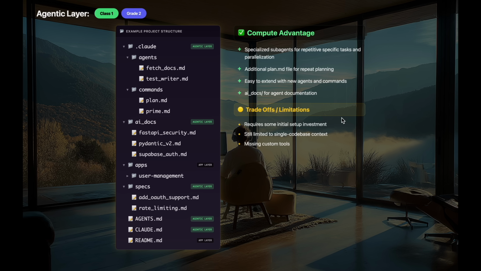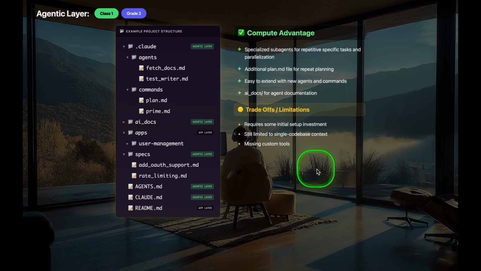The big advantages here is that we have specialization with sub-agents, and we can scale this and parallelize certain workflows. And now we're starting to collect documentation for our agents, and we're planning our work before we implement. So this is grade 2. Many engineers have passed this level. This is not that novel. It's not that interesting. We're still limited in many ways. The big thing we're missing here is custom tools, which brings us